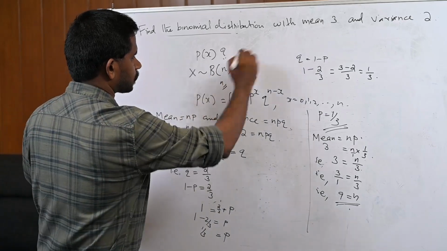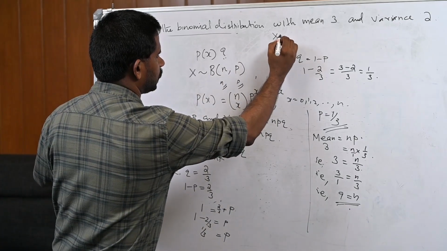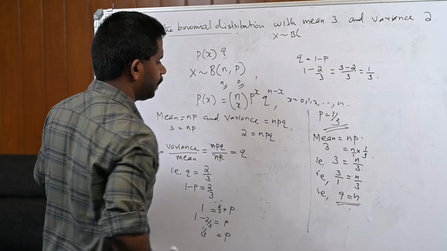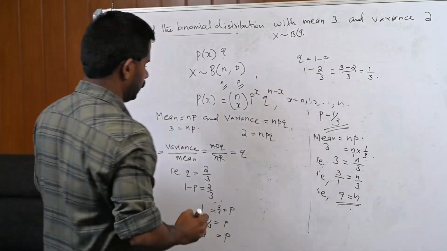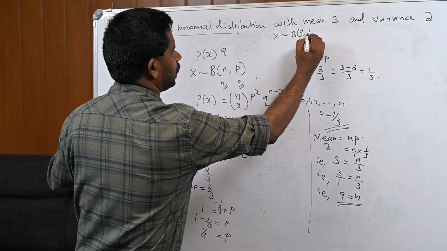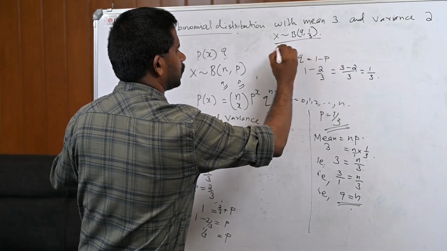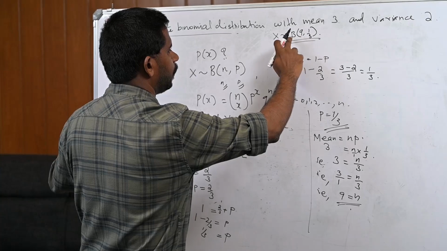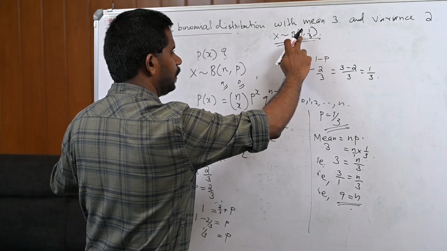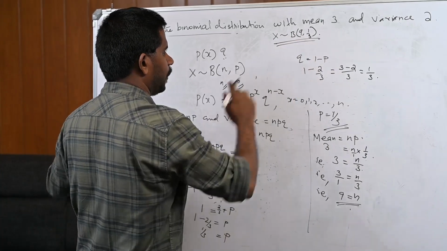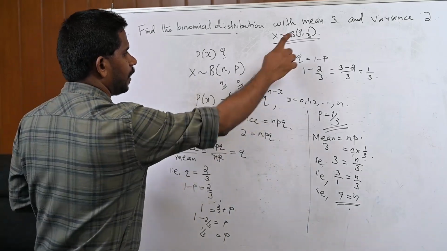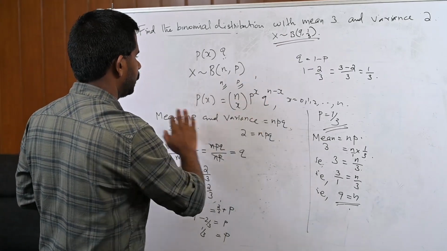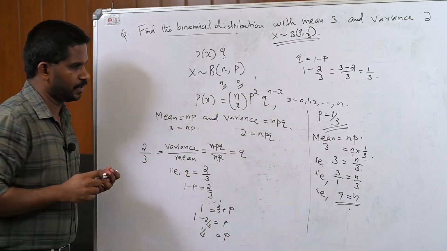Therefore, our distribution follows binomial. Now, what is n? n is 9 and p is 1 by 3. Therefore, x follows binomial with parameters 9 and 1 by 3. Now, substitute n equal to 9 and p equal to 1 by 3 in this equation, and we obtain the probability mass function.